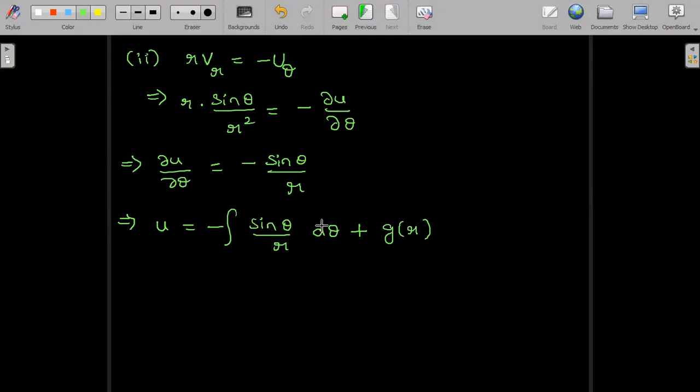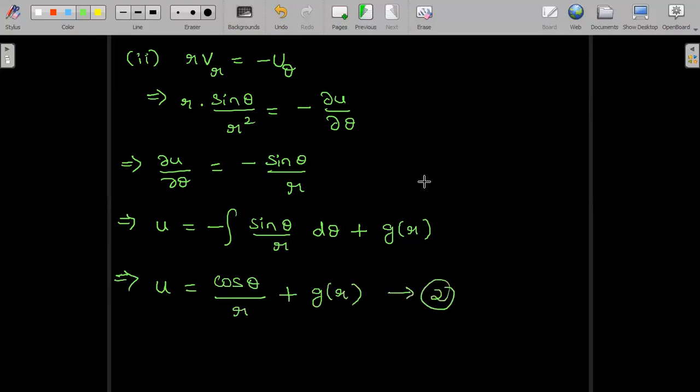Now we need to integrate with respect to theta. What is the integration of sin theta? It is minus cos theta. Already a minus is there, so this becomes minus of minus, plus. So U is equal to cos theta divided by R plus g of R.